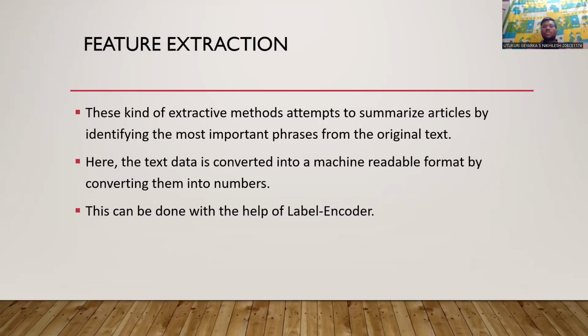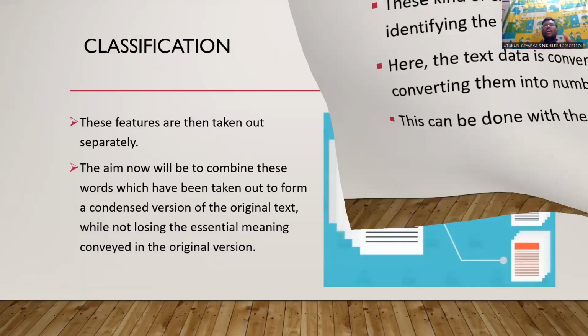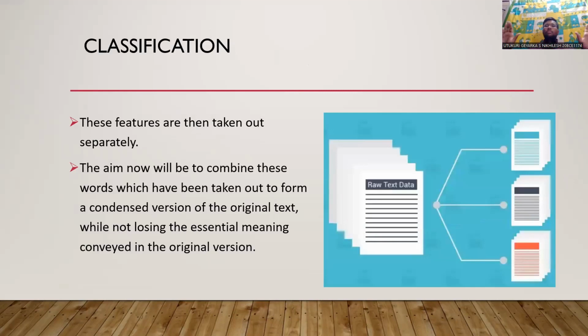Here, the text data will be converted into machine readable format by converting them into numbers. Generally, this feature extraction will be done with the help of a label encoder. After feature extraction, classification of the information will be done for the data given. These features are then taken out separately for classifying.